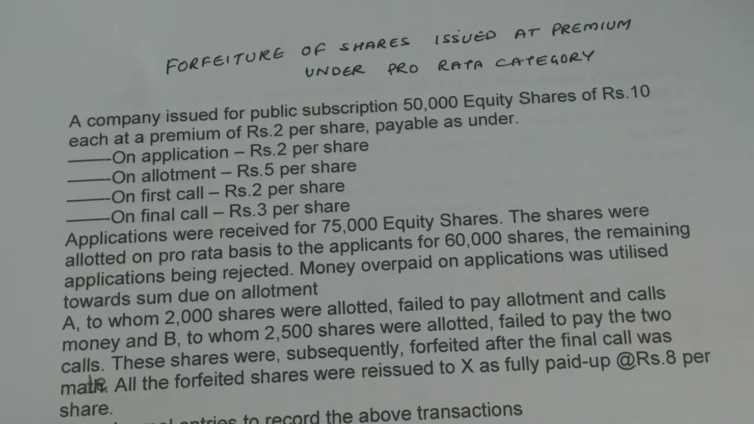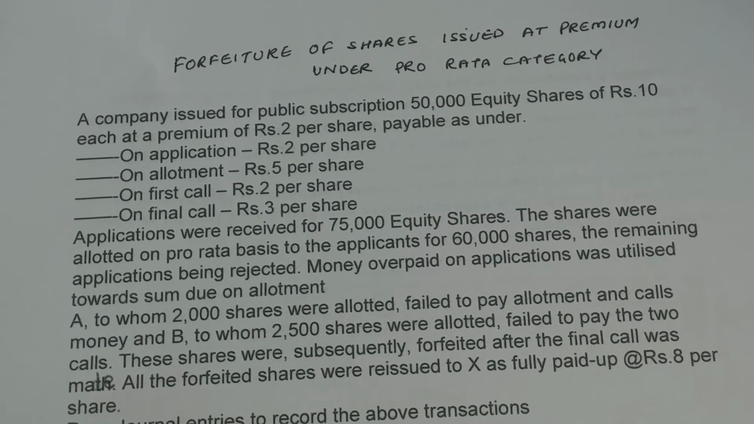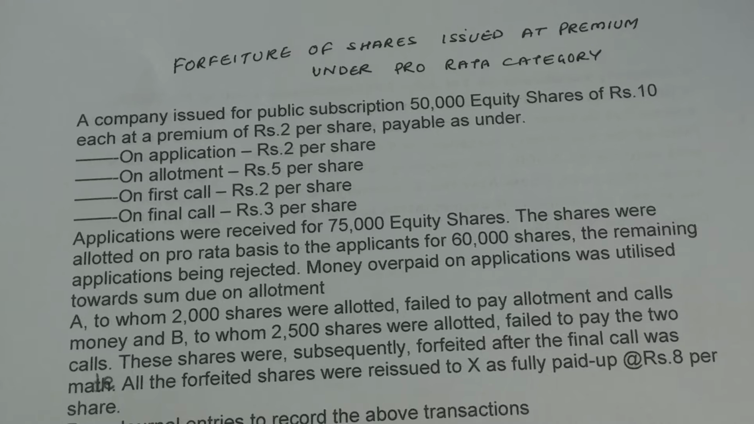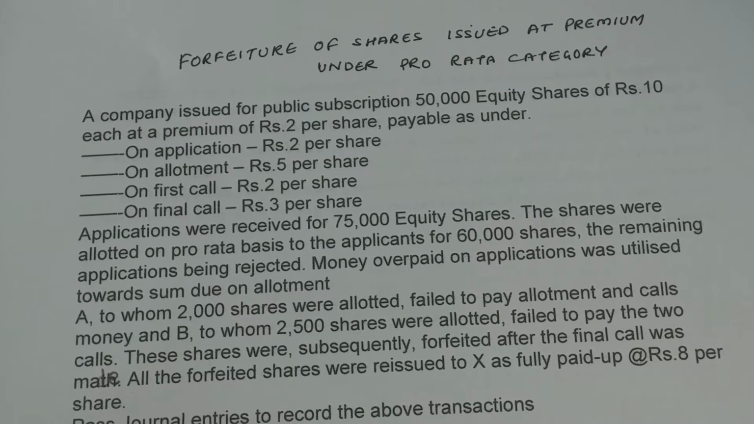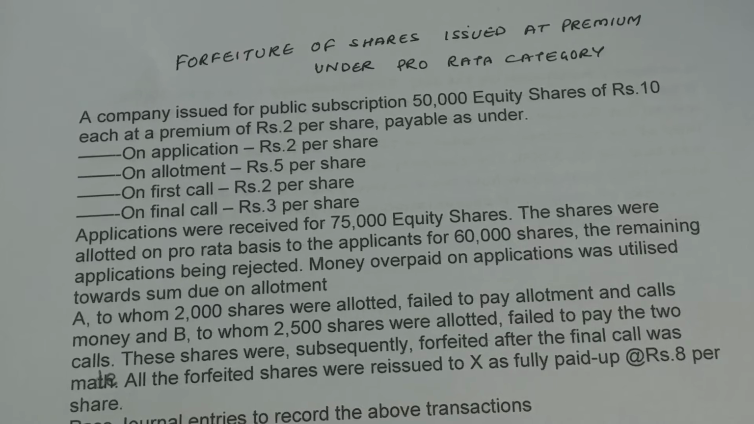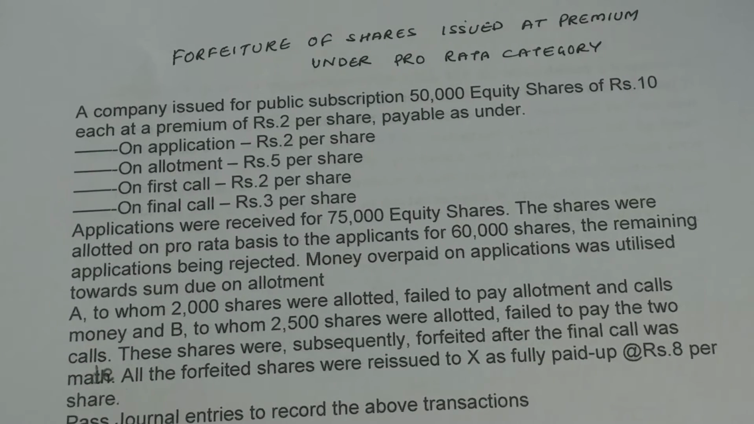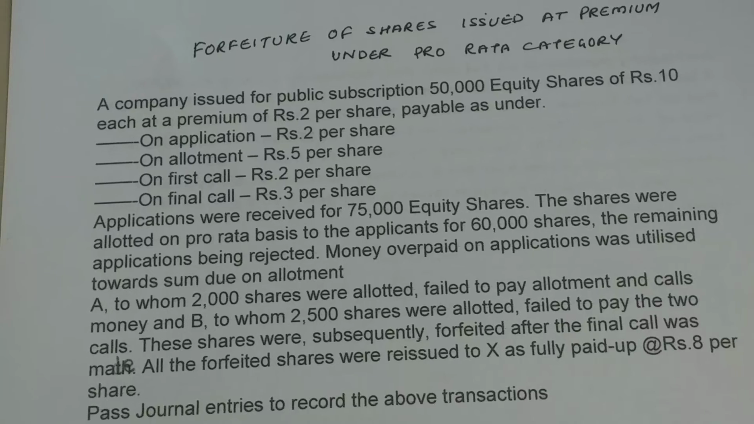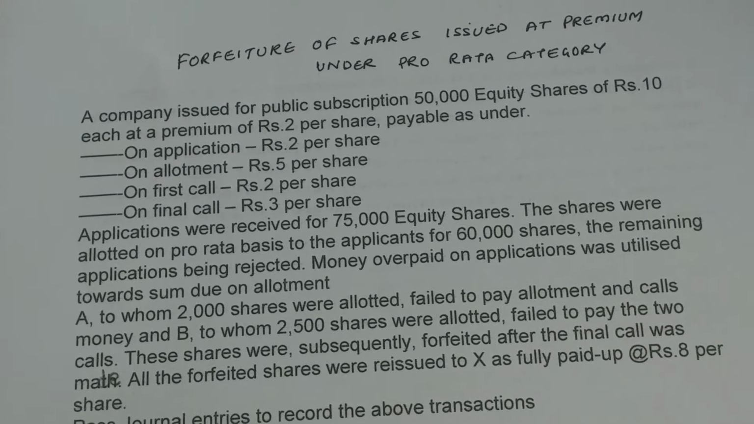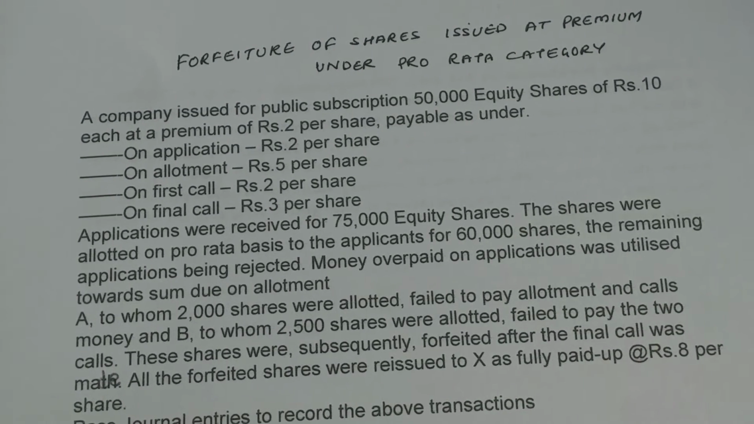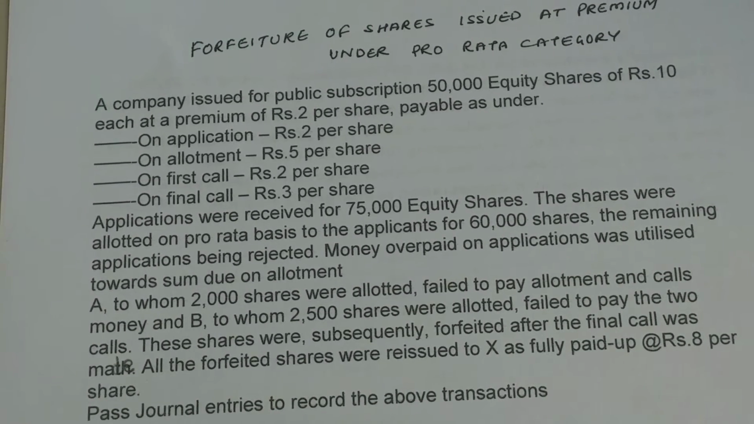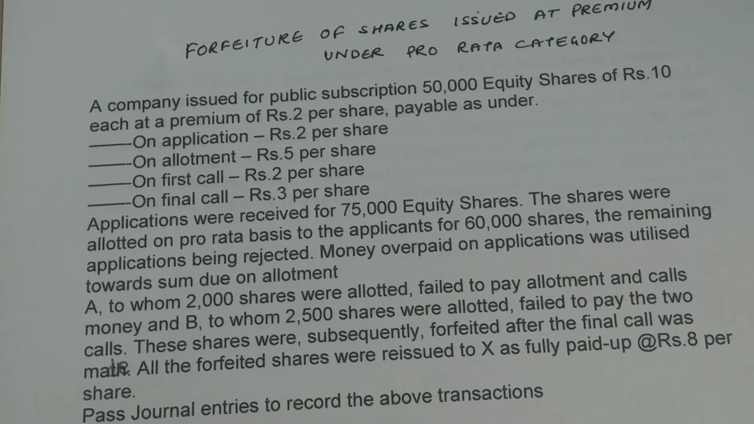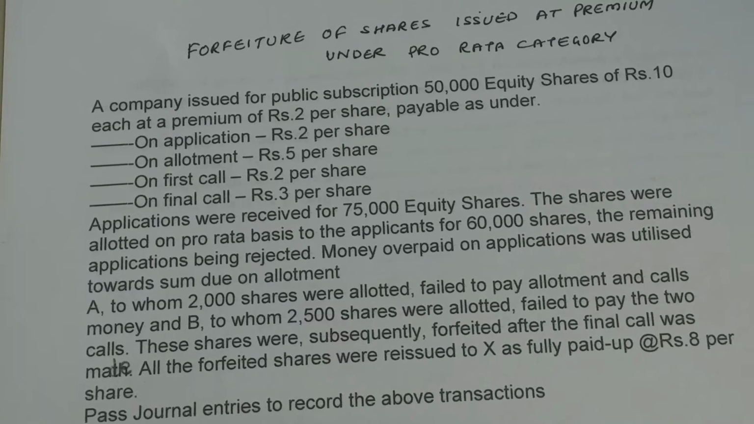Today we are going to do a question under forfeiture of shares issued at premium in pro rata category. A company issued for public subscription 50,000 equity shares of rupees 10 each at a premium of 2 per share, and it was payable as under: on application 2, allotment, which will include a premium of rupees 2, first call 2, final call 3. Applications were received for 75,000 equity shares, and these shares were allotted on pro rata basis to the applicants for 60,000 shares.